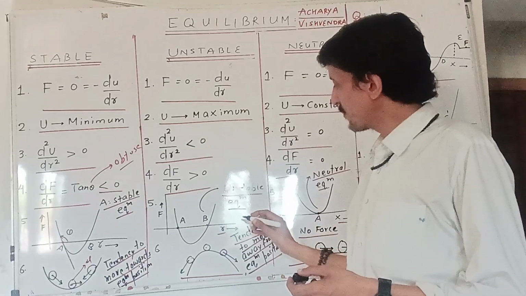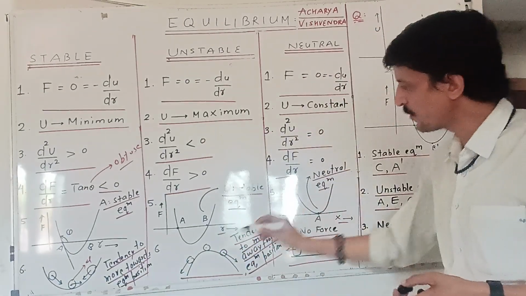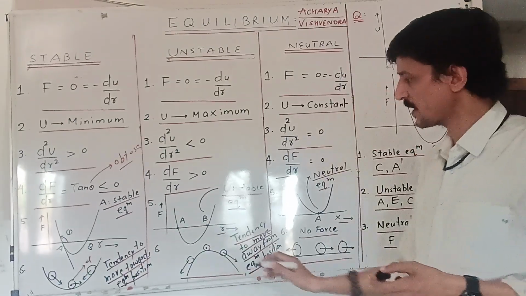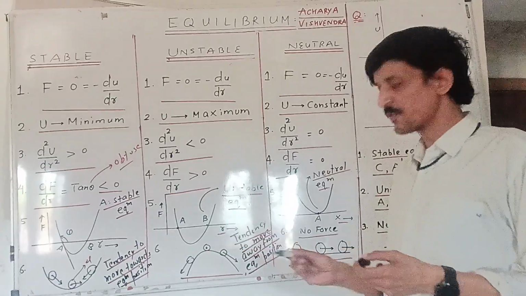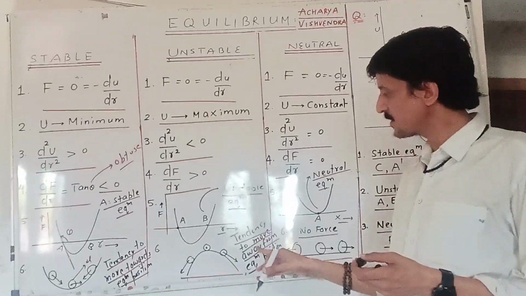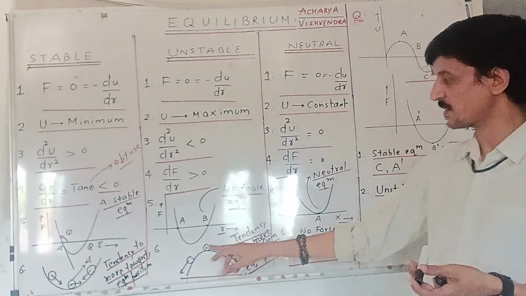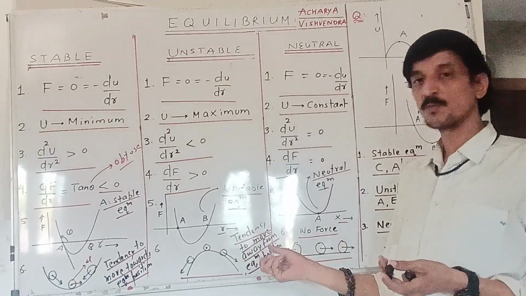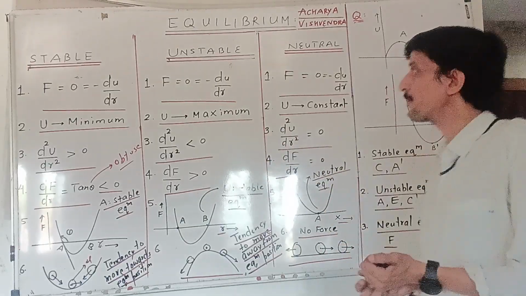While if we see, there is an inverted bowl line, and if you release the particle over here, and if you shift it, then it has no tendency. It has a tendency to move away from the equilibrium position. You can say that when you displace it from this position, it has a tendency to move away from the equilibrium position. Then it is called unstable equilibrium.